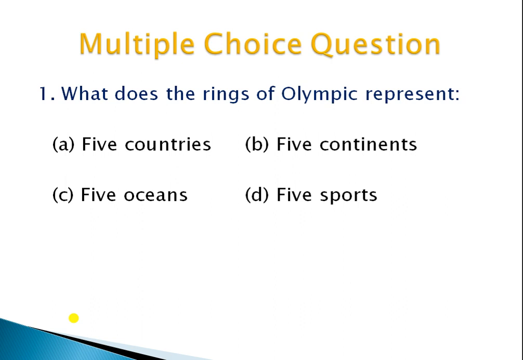Okay, the right answer is option B, 5 continents. The 5 Olympic rings represent the 5 continents of the world. Now you can ask, we have 7 continents, so why only 5 continents in the Olympic rings? A single ring represents South America and North America both, and Antarctica is a polar region, that's why that continent is not included.